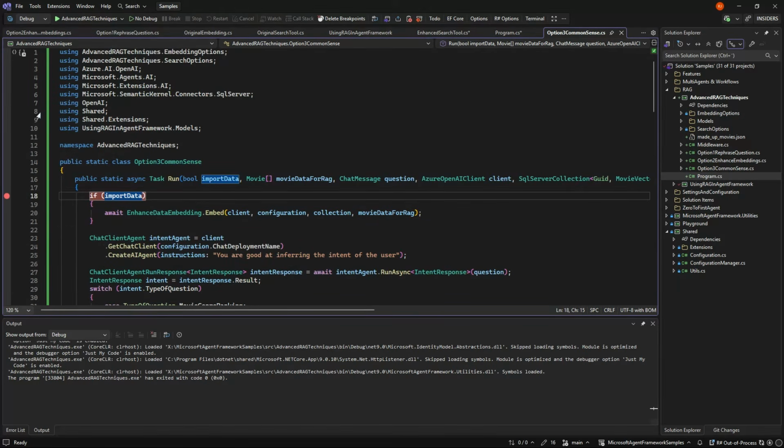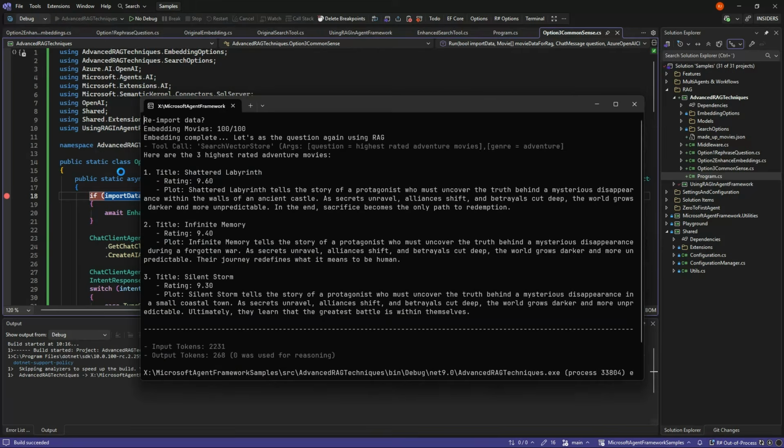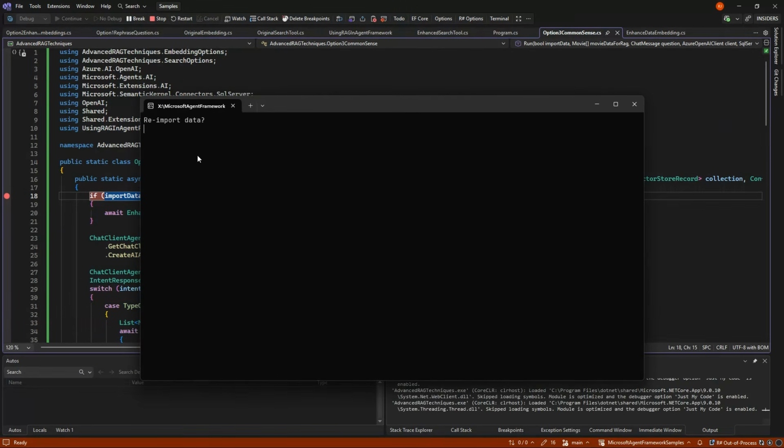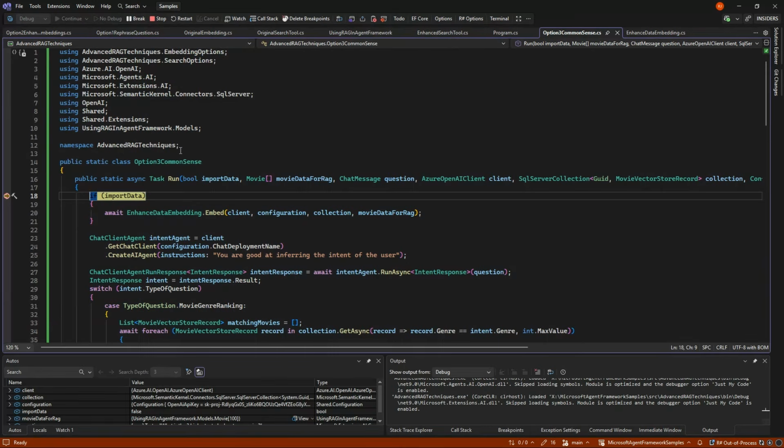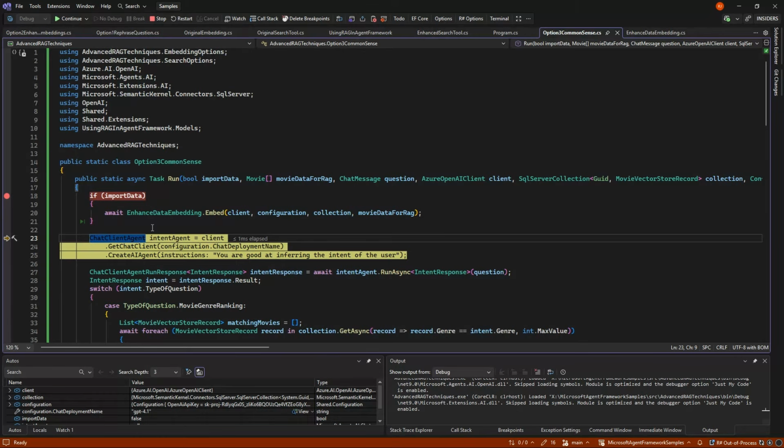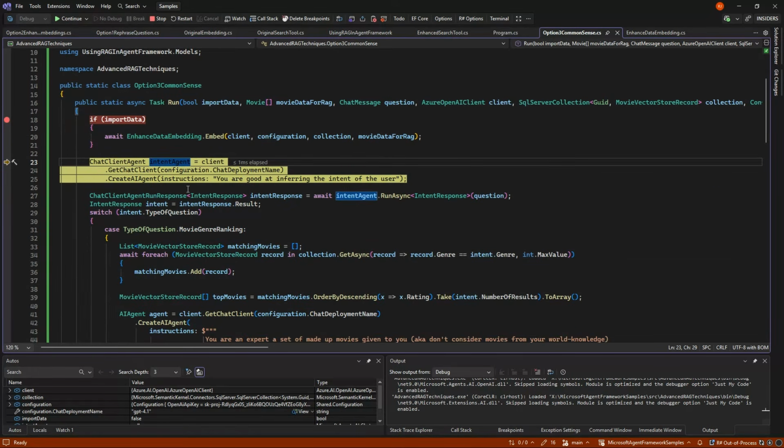Let's set a breakpoint and run it, and then we can see. In this case, we don't need to re-import the data because it's using the same enhanced embedding here. So just gonna switch that. But now I have put an AI up front in that it's an intent agent. So it's instructed to infer what the user is asking for.